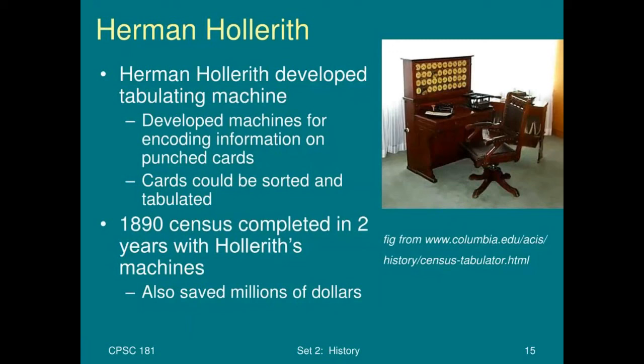Developed machines for encoding information on punch cards. Cards could be stored and tabulated. The 1890 census was completed in 2 years with the Hollerith machine. It also saved millions of dollars.